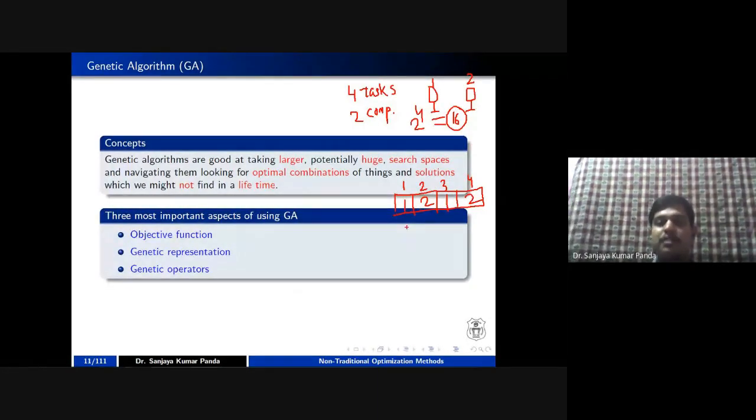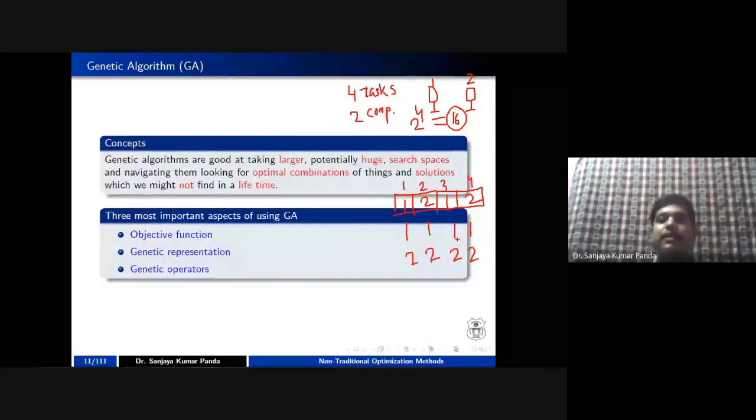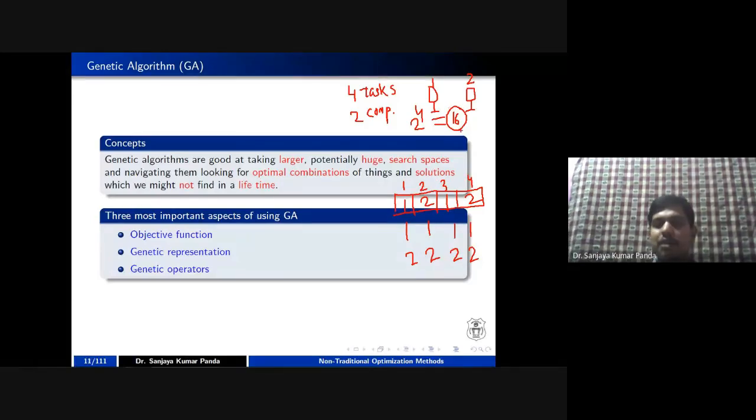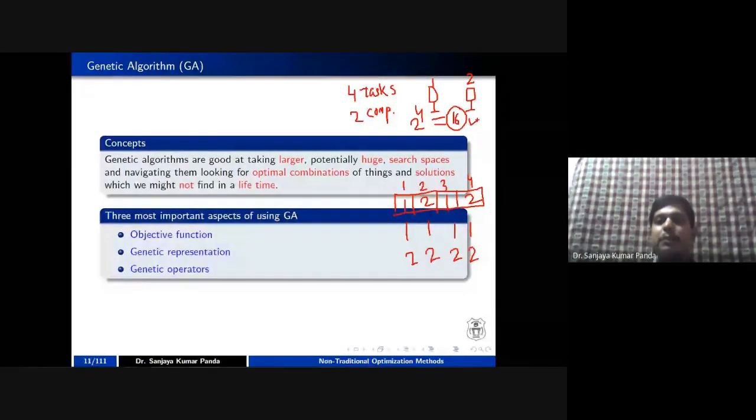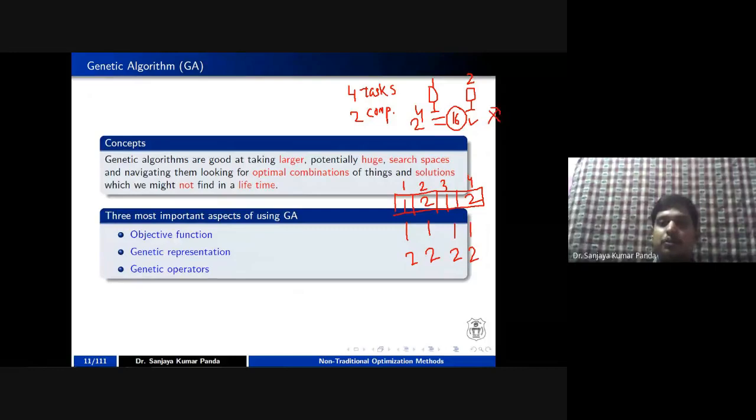Similarly, one person can say all are 1 or all are 2, right? Similarly, if you calculate all possible combinations, then you can say the total number of solutions is 16. And this number of solutions, 16, is very small. In this case, you cannot apply a genetic algorithm because your problem space is very small, right?